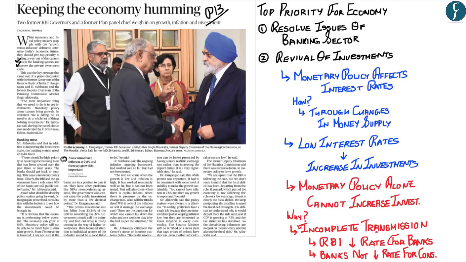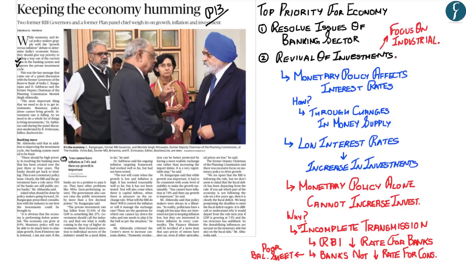Now, the banks are unable to pass the reduction in interest rate to the consumer because banks already have a poor balance sheet. So, therefore, according to this article, the policymakers should interact with industrialists to boost investment with a higher focus on individual sectors.